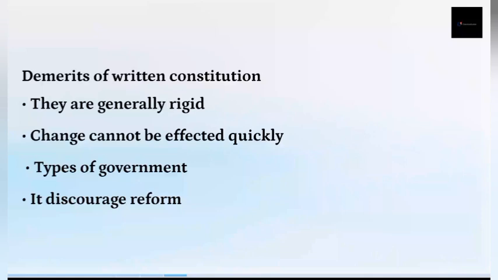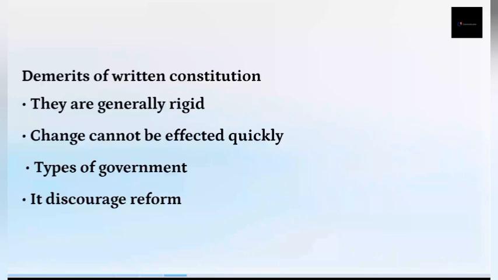Then the types of government that are stated, the written constitution may not fully accommodate other types of government. For instance, we don't have a unitary form of government in Nigeria. It's federal, we operate a federal system of government.